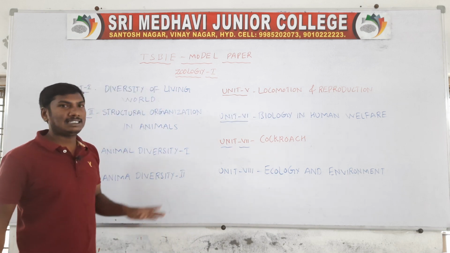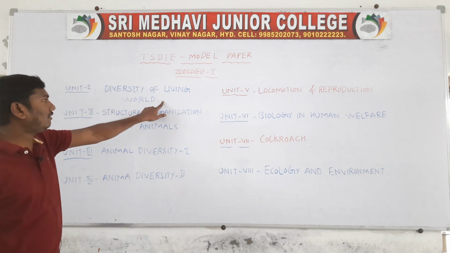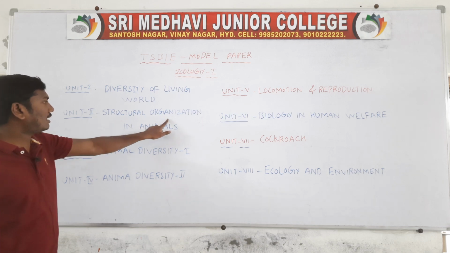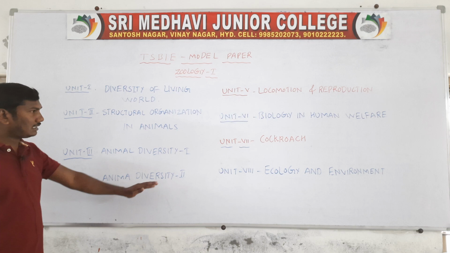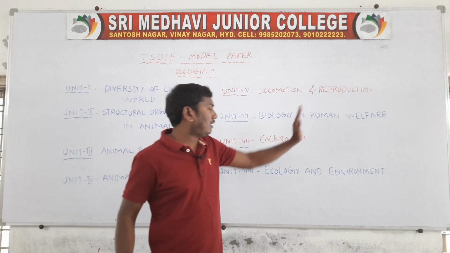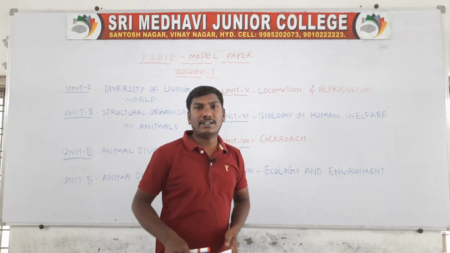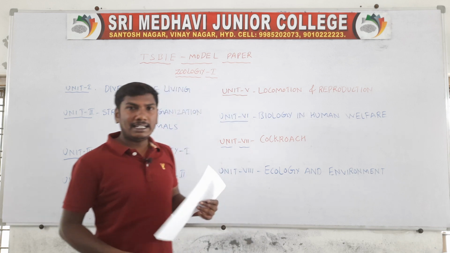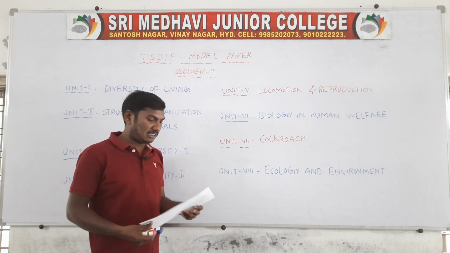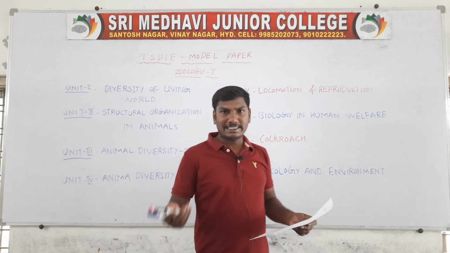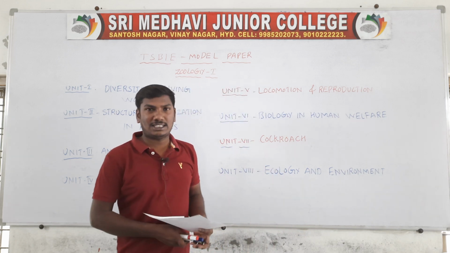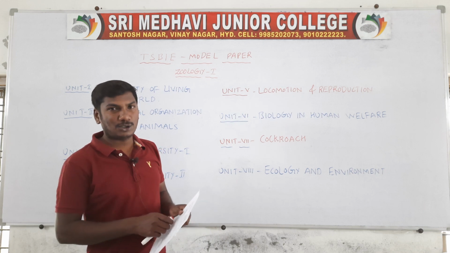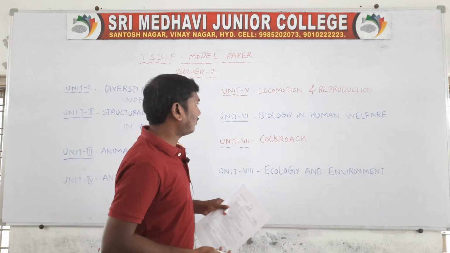So totally 6 units. First, diversity of living world, second, structural organization in animals, third, animal diversity 1, animal diversity 2, biology in human welfare, ecology and environment. In this year's new model paper there is section A, section B, section C. In total the paper has 26 questions.